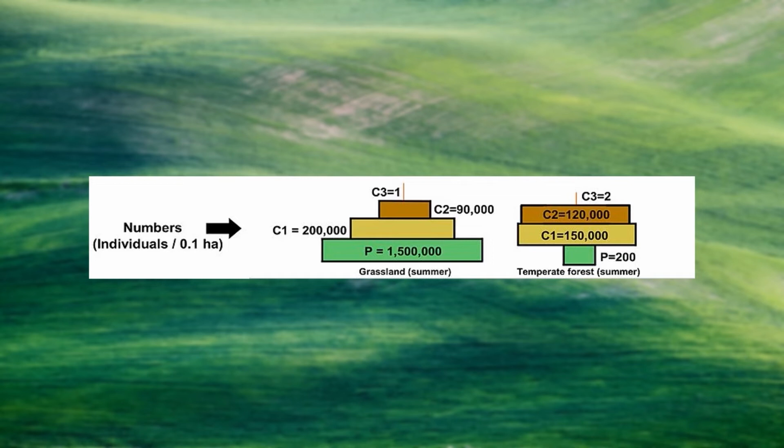Whereas in a temperate forest in summers, the number of producers is less as compared to the primary consumers, and then you have the secondary consumers and the tertiary consumers.